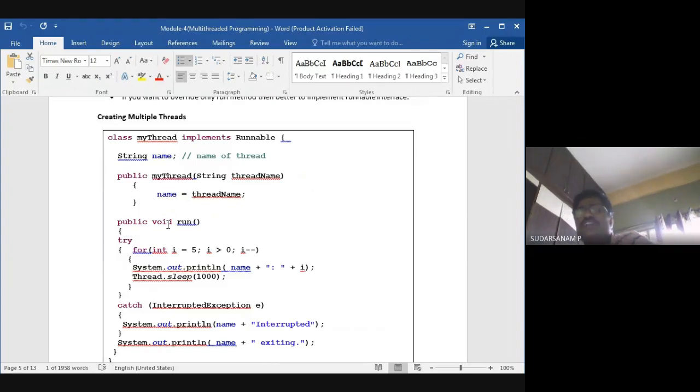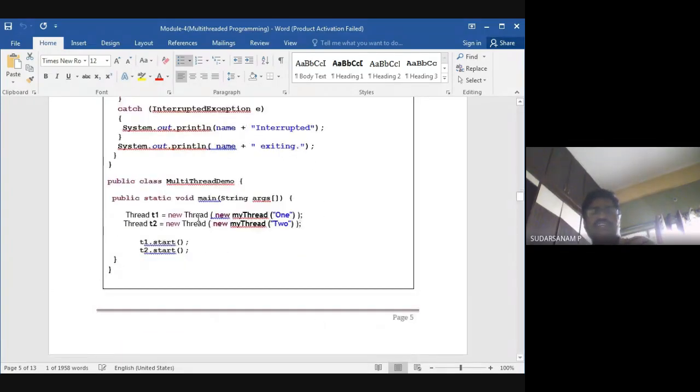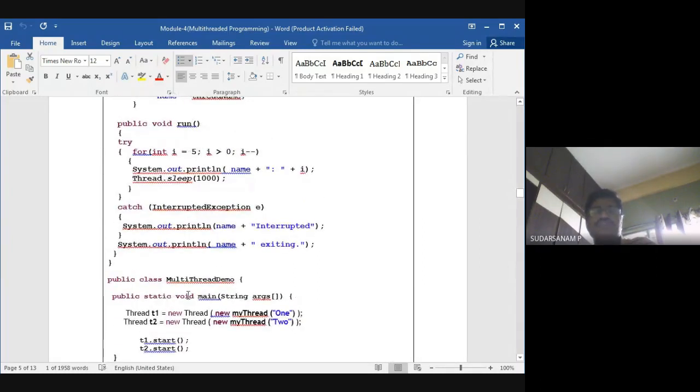When you are creating the thread, when you are initializing the thread, just the object name, t1.start(). Because your object is t1, it is called t1.start(). This is run, but we are not calling that method directly. You have to start, and the system will take care automatically to run that particular thread.